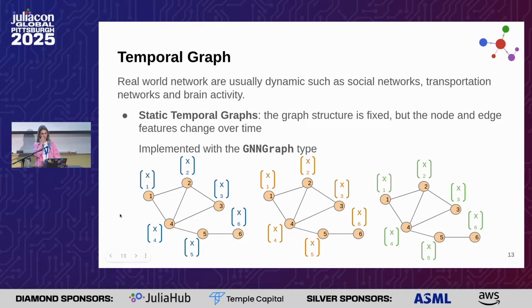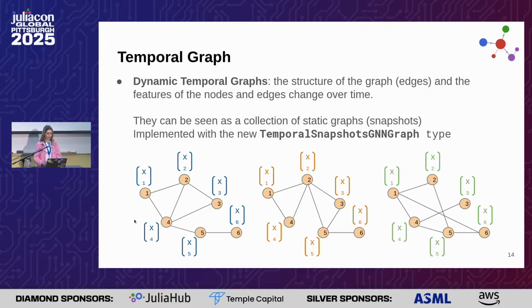For the temporal graph, temporal graphs can model different situations in which we take into account the temporality, the time, and we can divide temporal graphs in two cases. The first one is static temporal graphs, that are graphs in which the graph structure is fixed. So the topology is fixed, while the features change over time. And in this case, we can implement this using the GNN graph type that I described to you before.